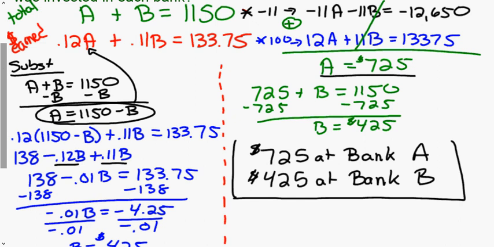Again, once I have A, I can plug it into either the green or the red equation. It's my choice. I chose to do the green one because the coefficients are 1. It's easier. And I solved it and got B equals 425. Notice I got the same answers either way, so it is personal preference on which way you do it.